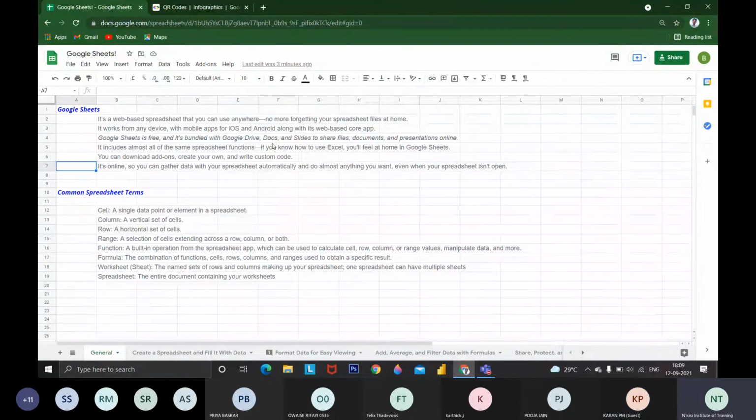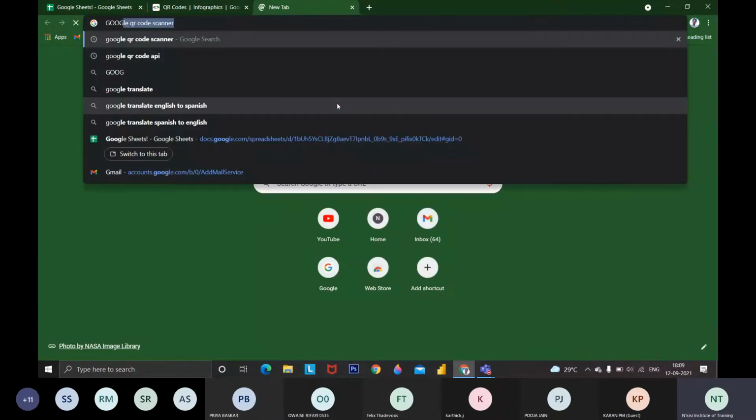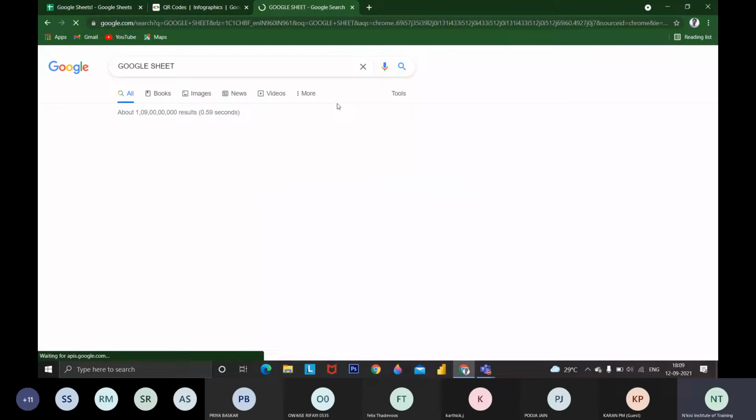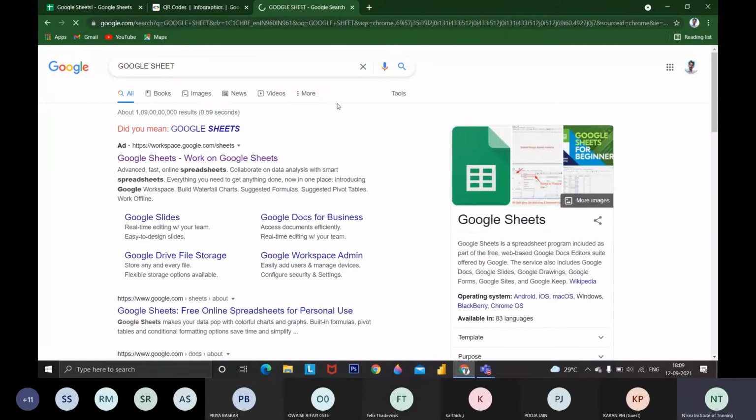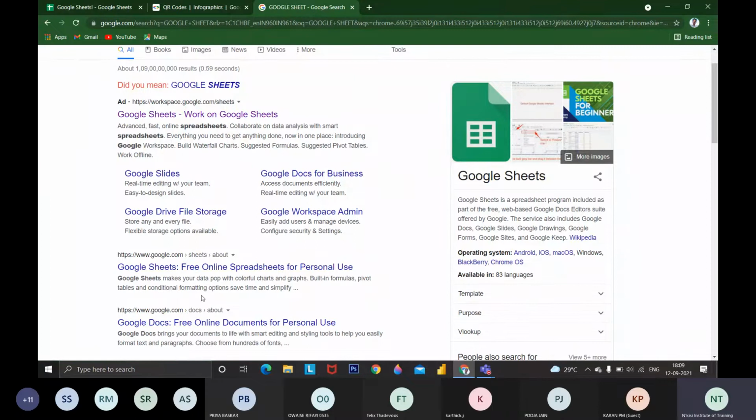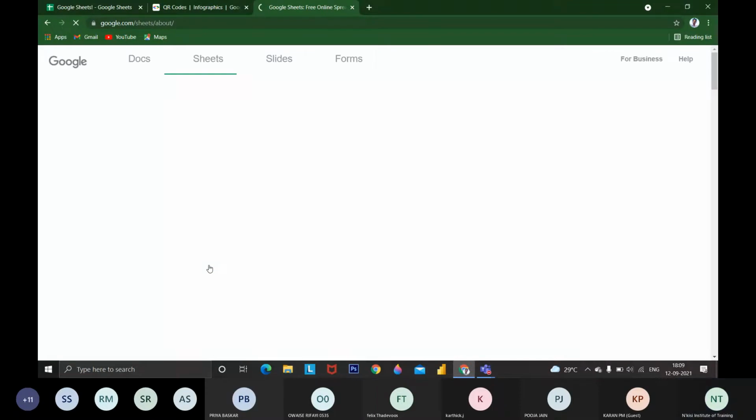To begin with, I will show how to open Google Sheets. It is an online platform where you can perform various operations like Excel. Excel is like a calculator which can do multiple complex operations at a time in a single sheet. Google Sheets is a platform run by Google, provided entirely online. You search for Google Sheets and open the free online spreadsheet. Before that, you have to log in using your Google account. Then you can open a spreadsheet.